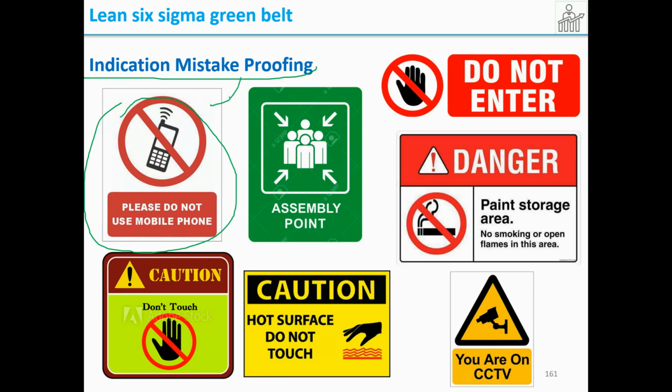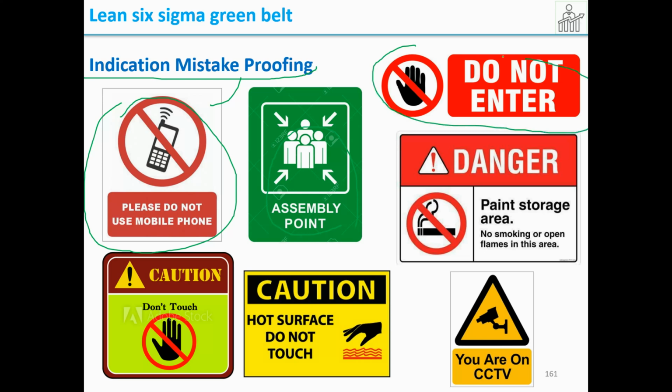Suppose you can overrule this indication because it's not physically preventing you. So when you see the board, you will not use a mobile phone because the rays may disturb the machines or some other reasons. So what they've done is they have prohibited mobile phone usage or talking. And then assembly point, and do not enter.